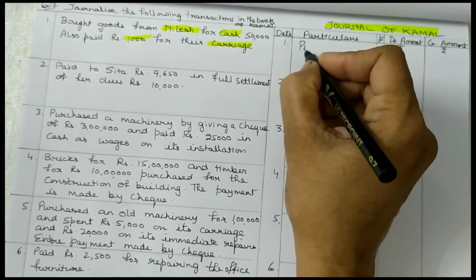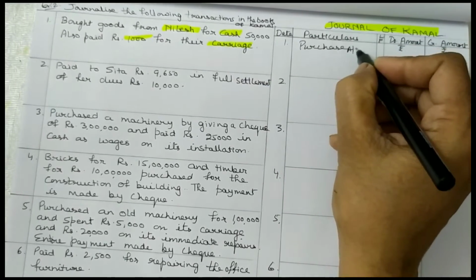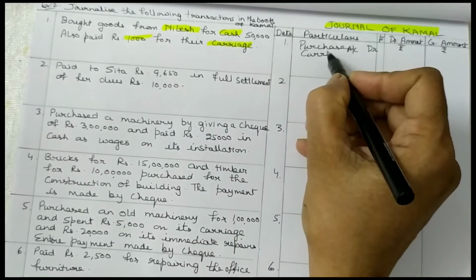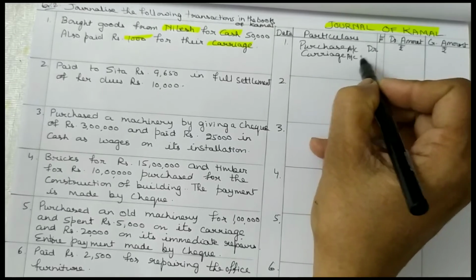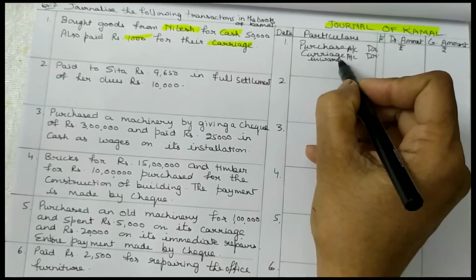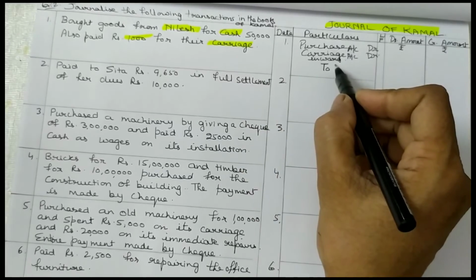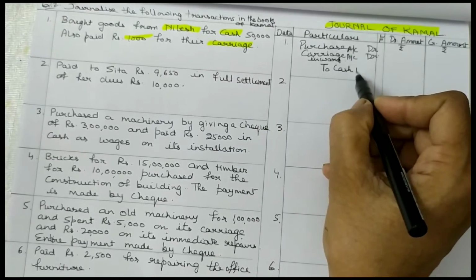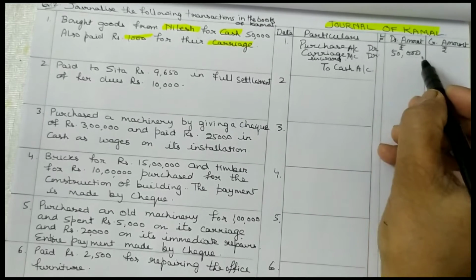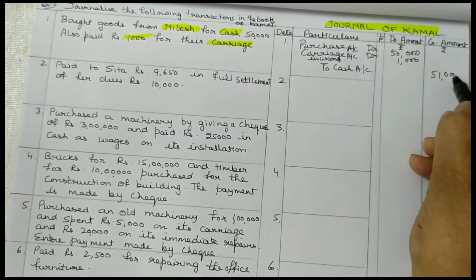You are purchasing goods, so purchase account debited. Carriage you have to write separately in case of goods: carriage account debited, or you can write carriage inward. At the time of purchase, it is carriage inward. Two, you are making payment, cash account. 50,000 purchases, 1,000 the amount of carriage, total cash going out 51,000.